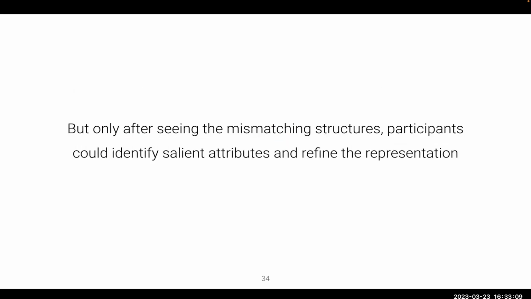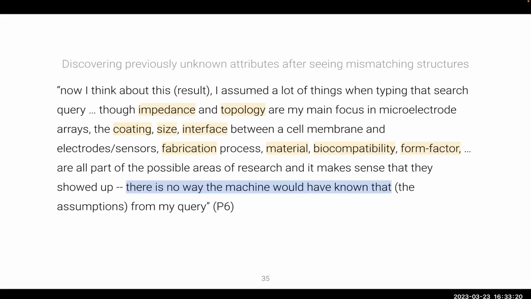Importantly, researchers had to see papers with mismatching structures to know which attributes were important and refine their problem representation accordingly. For example, after seeing a bunch of results related to all different aspects of the problem, such as the coding material, size, interface, and fabrication process, P6 realized that these were all important aspects that he didn't think of before that distinguish the domain he's interested in from the rest.